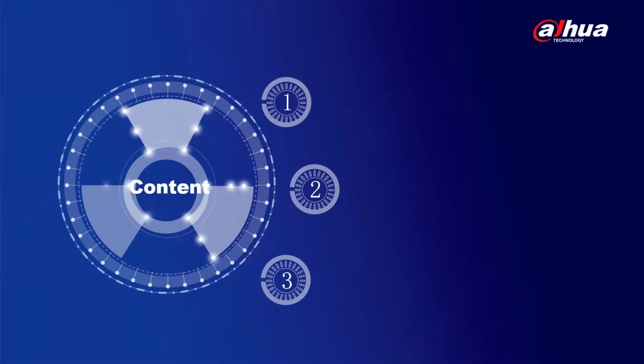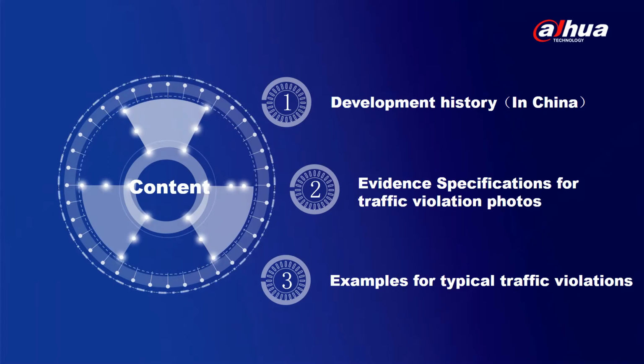I will start the speaking from three aspects. First of all, I will explain the development history, of course in China. Secondly, we can analyze the evidence specifications for traffic violation photos. Third, I will explain examples for typical traffic violations. Finally, let's analyze case photos of image forensics in two countries.